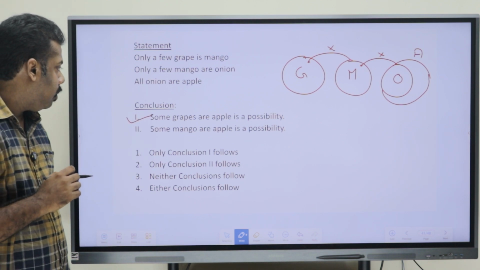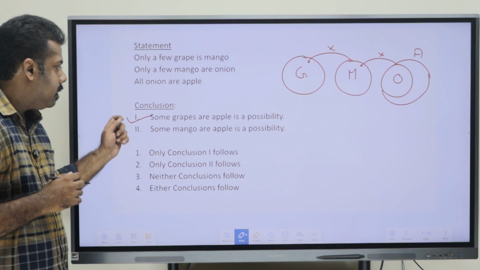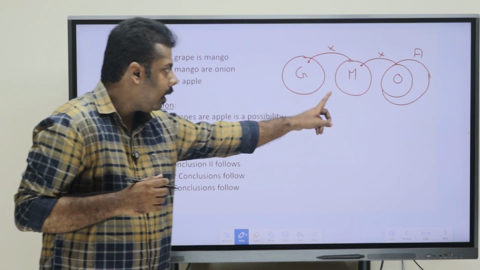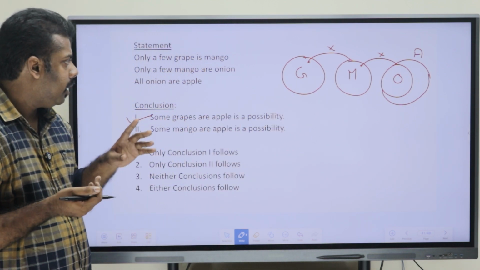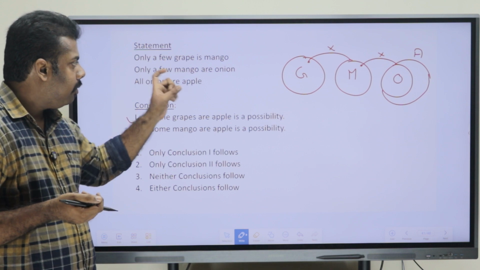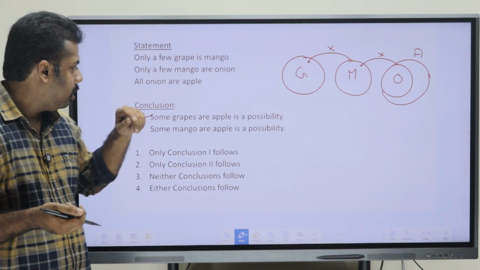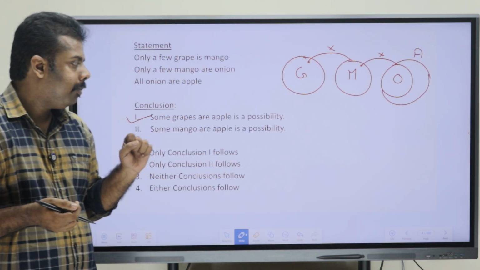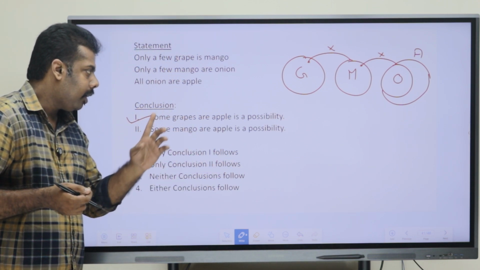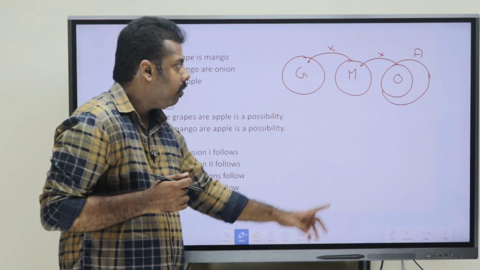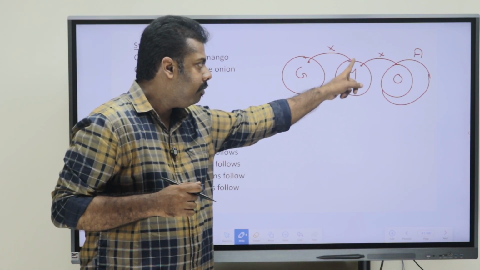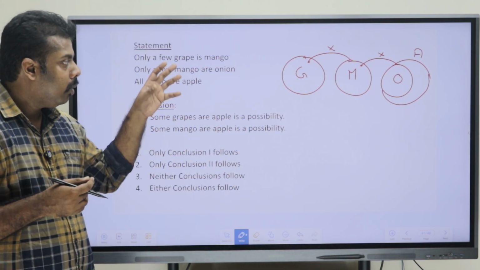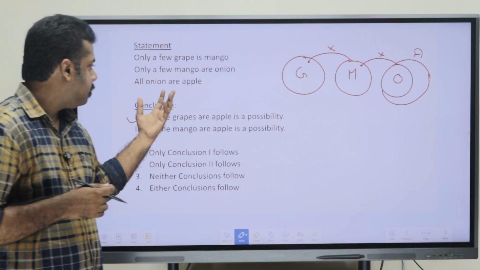Now, moving on to the second conclusion, that is, some mango are apple is a possibility. Is it right or wrong? So, mango and apple, what is the relation? We know that only a few mango is onion, and we know onion is completely inside the apple portion.